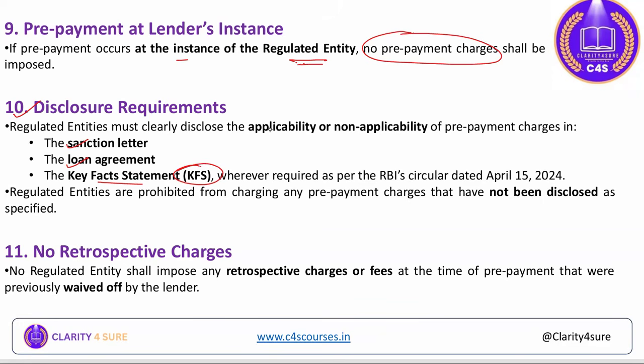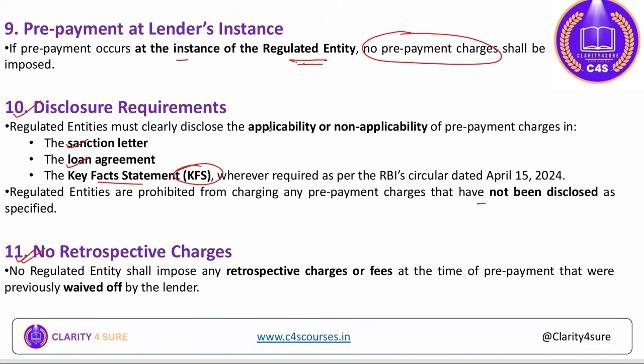If it is not disclosed, then it cannot be levied later on from the one who is availing the loan.